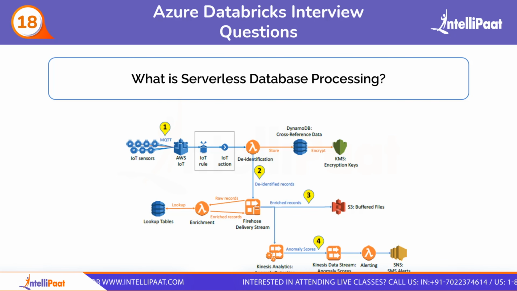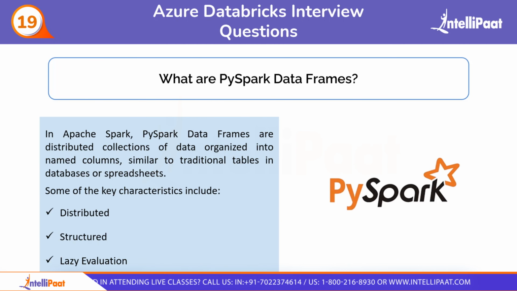And if it is detected, SNS will send an SMS alert to the server telling that anomalies have been detected. So this was how serverless database processing works. So moving on to our next question, which is, what are PySpark data frames?